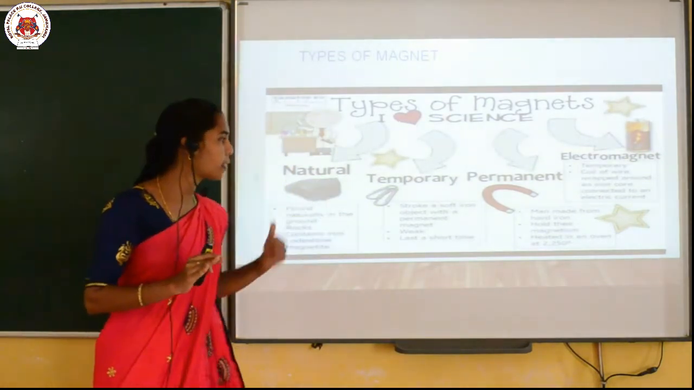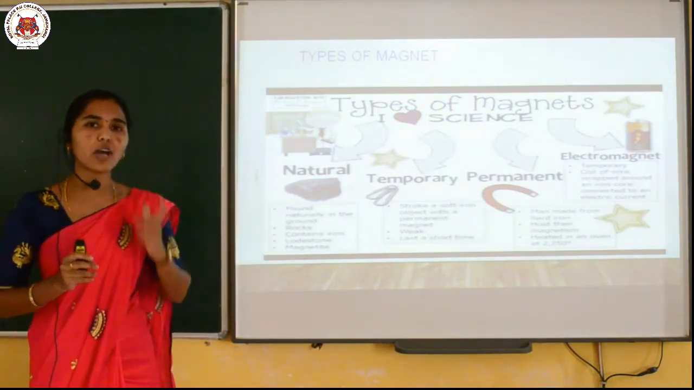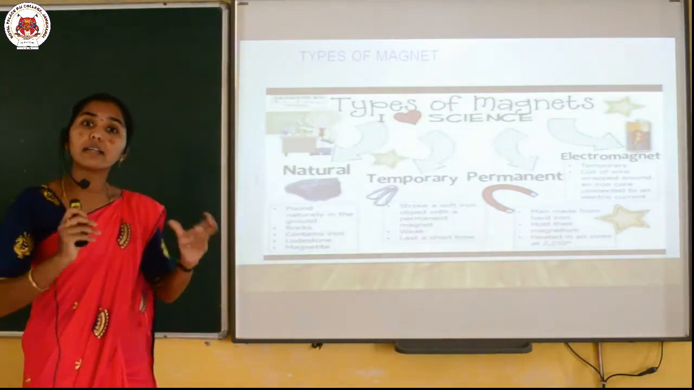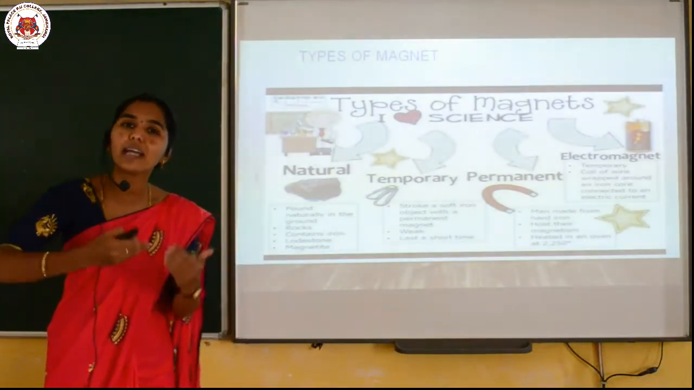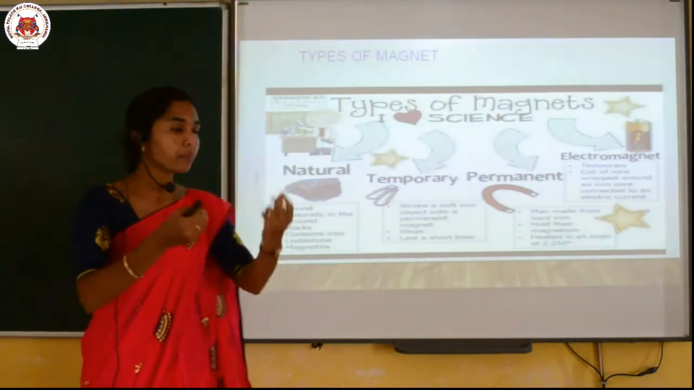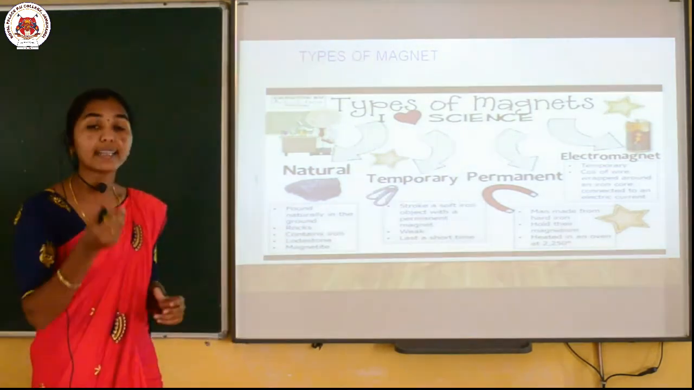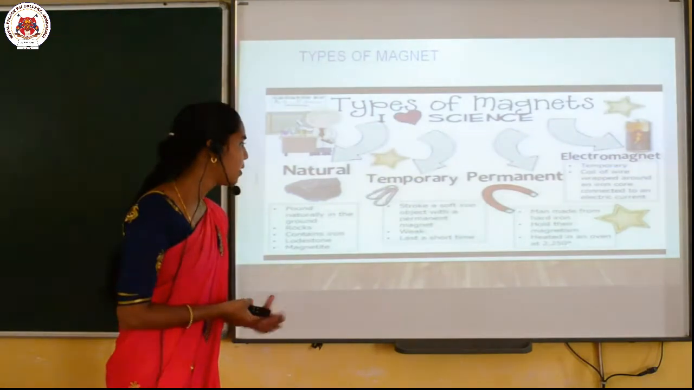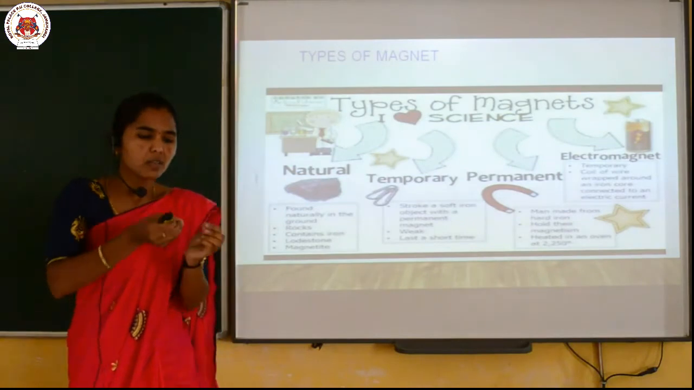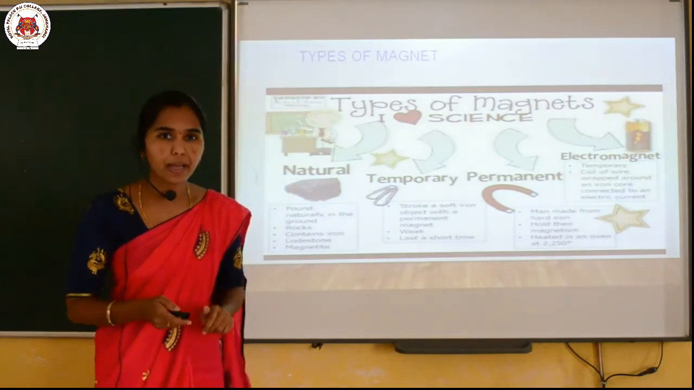Next one, the temporary magnet. What is the meaning of temporary magnet? Suppose there is a soft iron, and when you rub it with a magnet, that soft iron also behaves like a magnet. It will attract magnetic materials like iron, but only for a short time. It has a weak magnetic field, so it lasts only a short time. A little bit it may show the effect, later it will go. So it is called a temporary magnet.